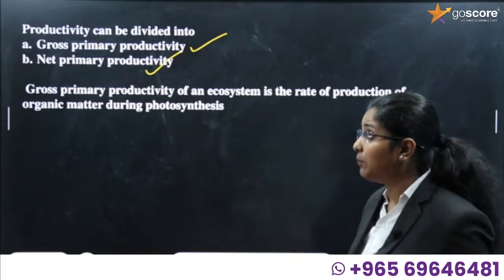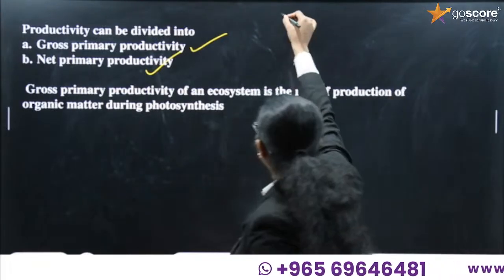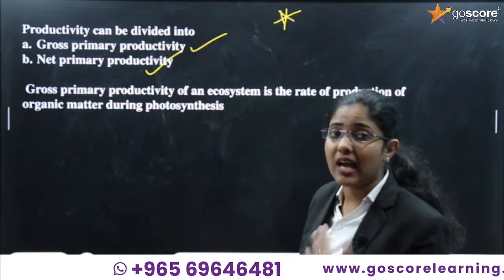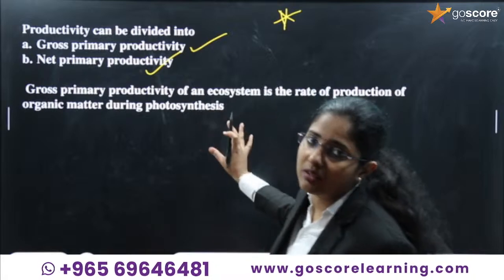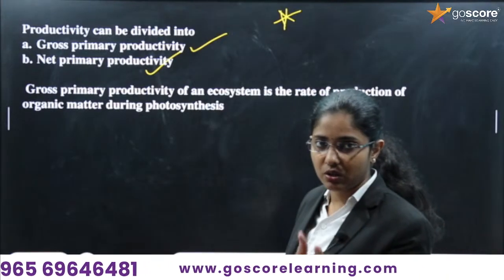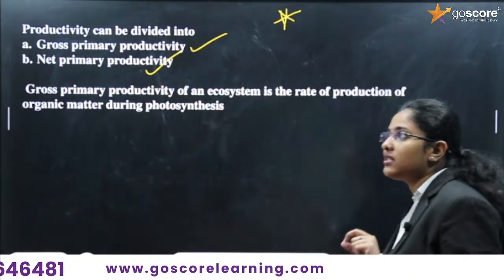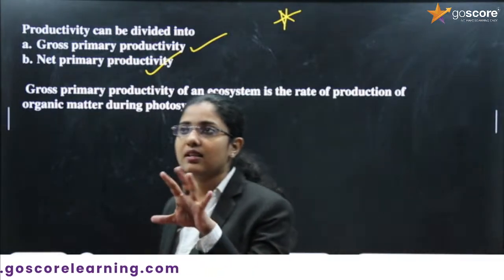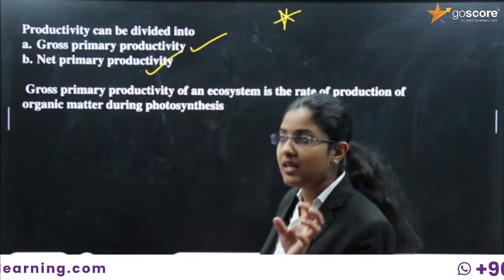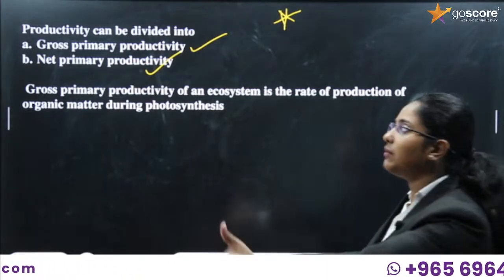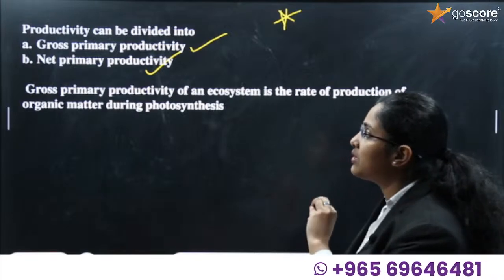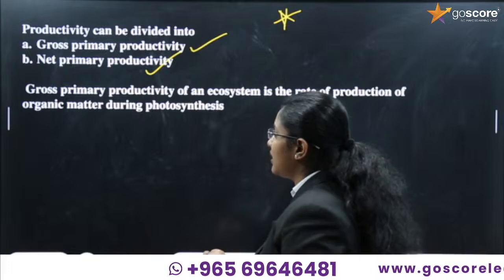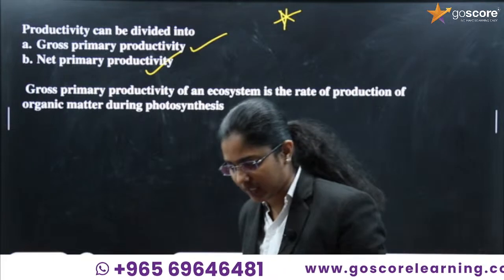These are very important. Why? Because in this chapter, the most probable chance for asking a question is about this topic. What is gross primary productivity and what is net primary productivity? There is also a chance of asking about productivity and primary productivity, but the focus can be given to the types of productivity: gross primary productivity and net primary productivity. So, what is gross primary productivity?